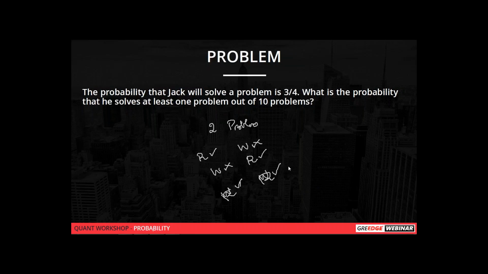At least one means one or more questions to be right. That is the meaning. If only one, it means the rest are all wrong. Okay, at least means one or more. Maximum one means only one is right. Is it clear for you all? I'll just explain. At least means minimum one is right. So you can even have a maximum of 10 right. But maximum one can be right means the rest are all wrong. Is it clear for you, Swati?